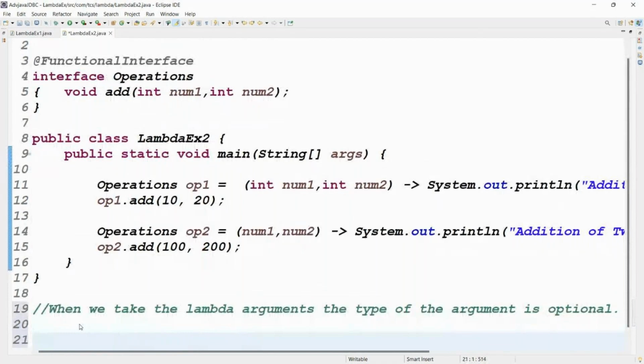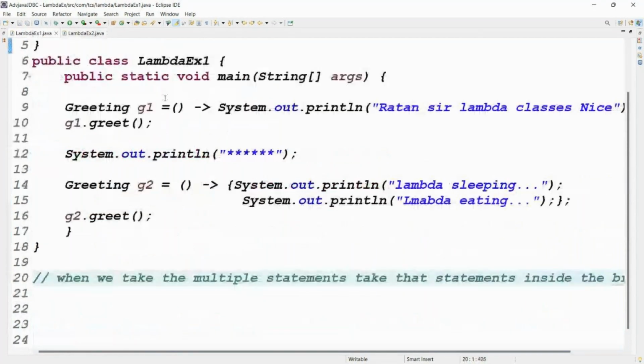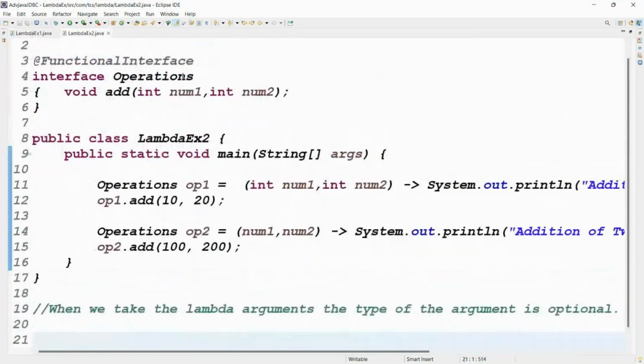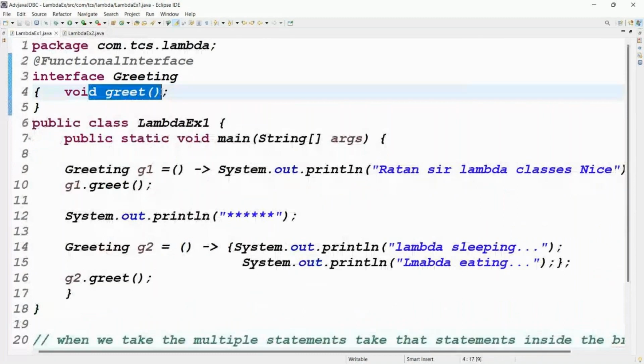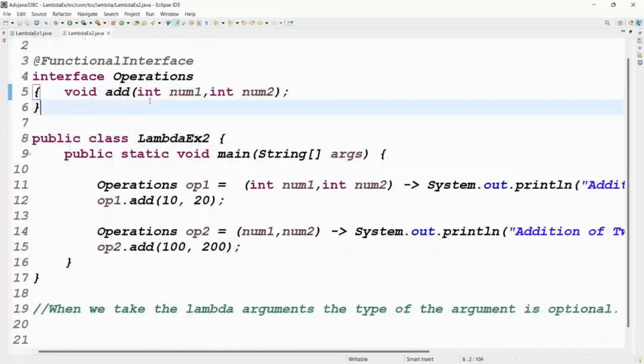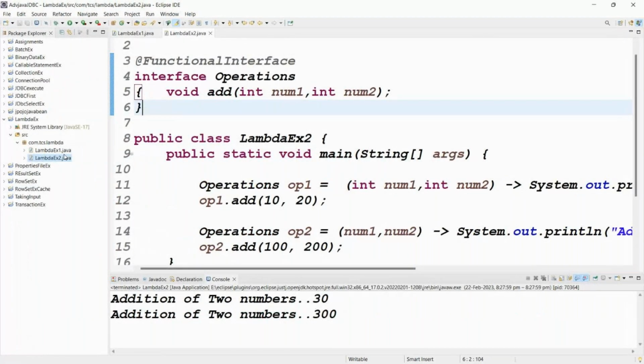The first example you took with arguments or without arguments? Without arguments. The second example you are taking with arguments or without arguments? With arguments. The third example you will write with a return type, right? Exactly. Guys, let me take this one.